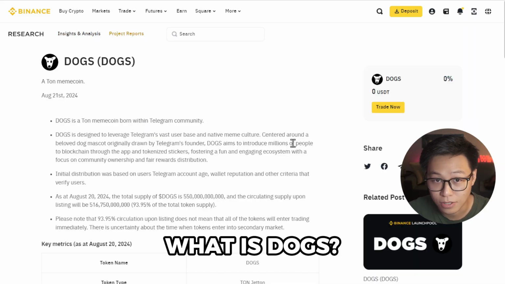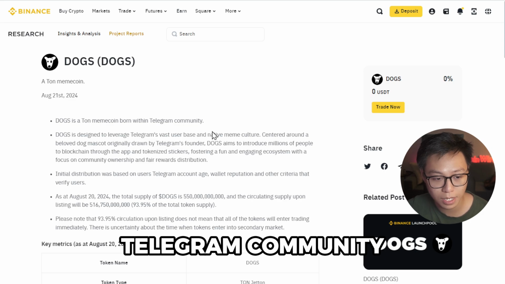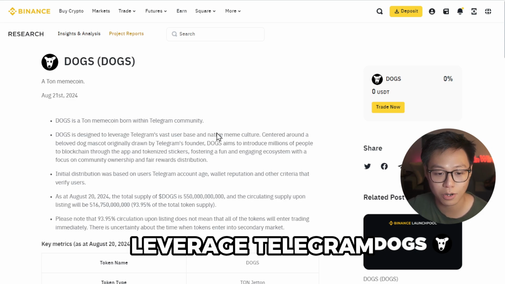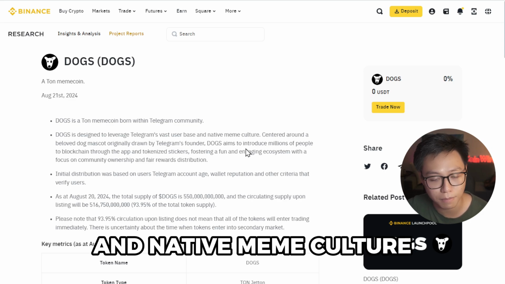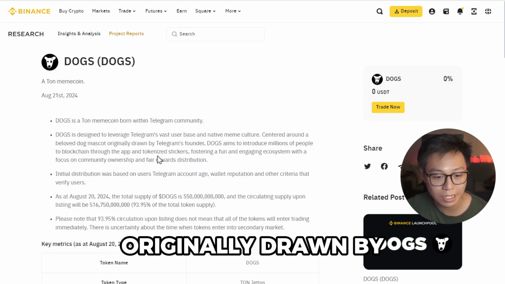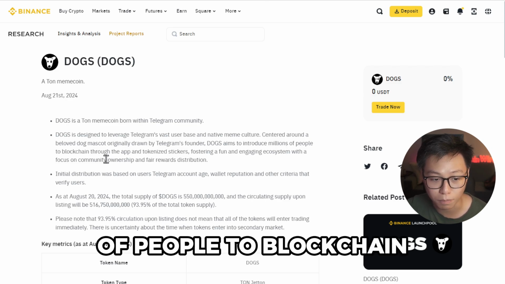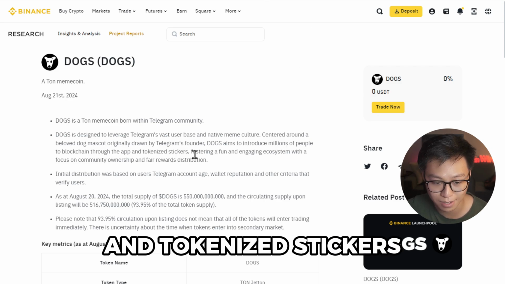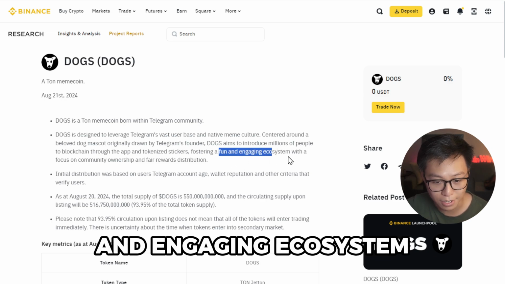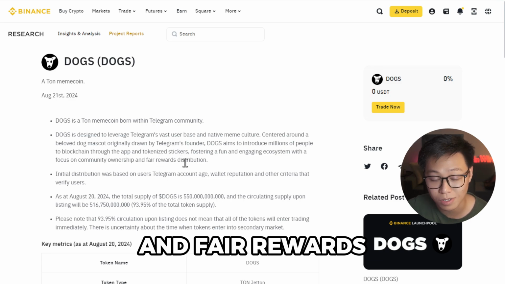So first, what is Dox? Dox is a meme coin born within the Telegram community. It is designed to leverage Telegram's vast user base and native meme culture, centered around a beloved dog mascot originally drawn by Telegram founders. Dox aimed to introduce millions of people to blockchain through the app and tokenized stickers, fostering a fun and engaging ecosystem with a focus on community ownership and fair rewards distribution.